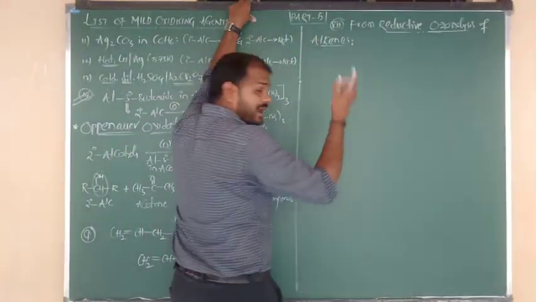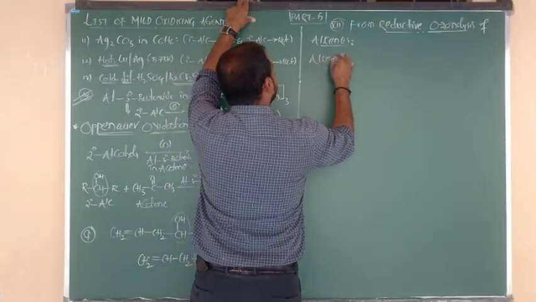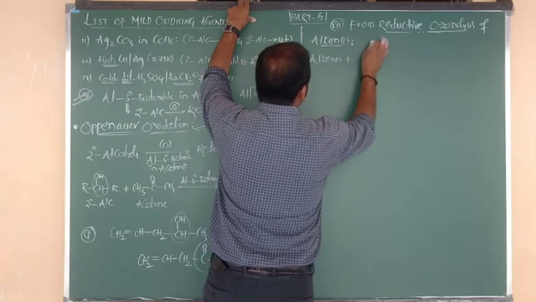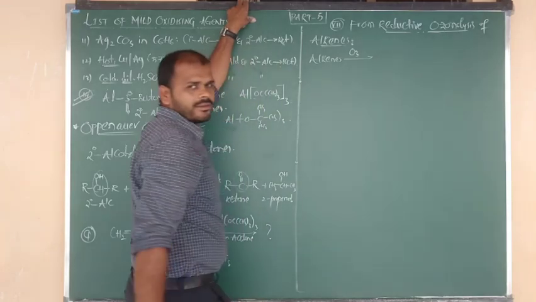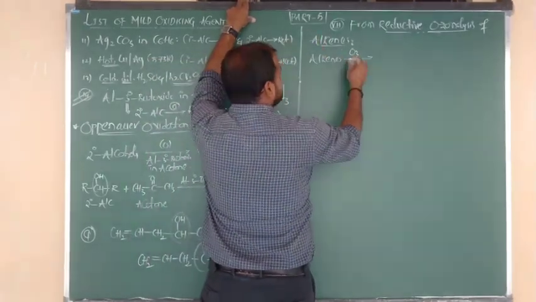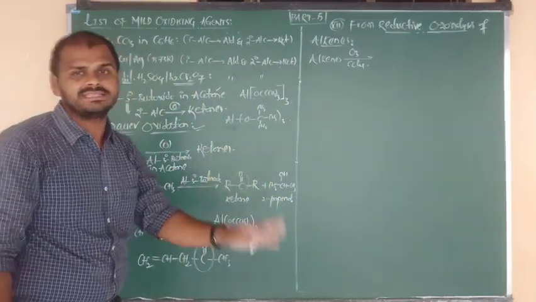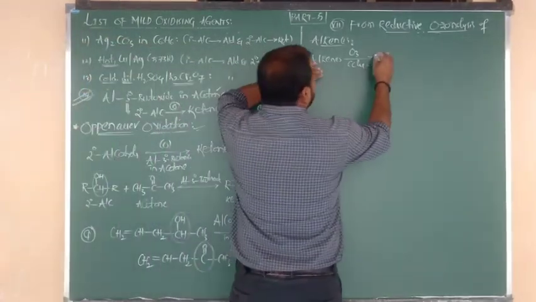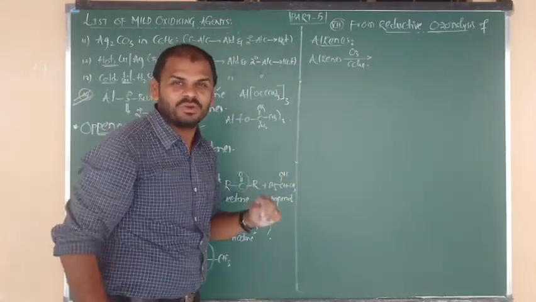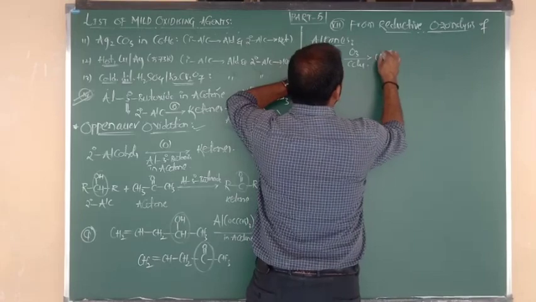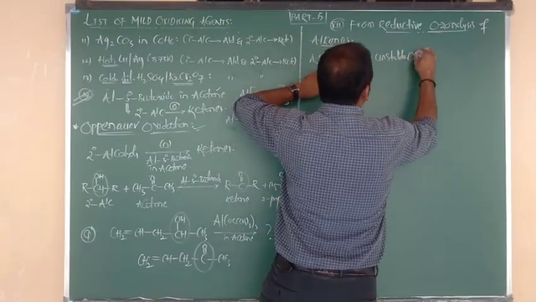Good. Let me read the statement first. First of all, I am going to consider the alkenes. Alkenes react with ozone, O3. Addition of ozone takes place in the presence of a supporting solvent like carbon tetrachloride, and we can also take DCM, CH2Cl2. First it forms an intermediate, the temple-like form I have told you. What is the intermediate? It is an unstable intermediate, that is nothing but the unstable ozonide.